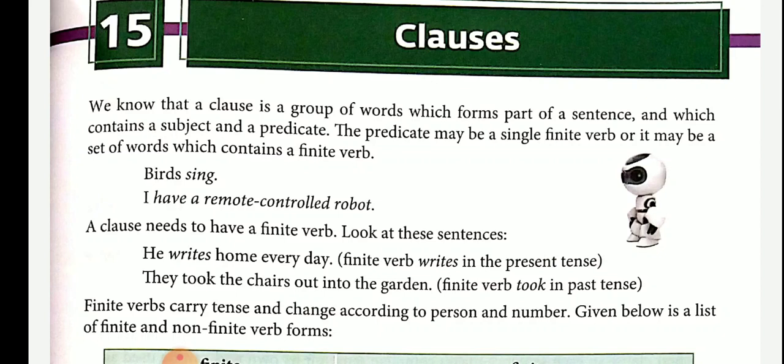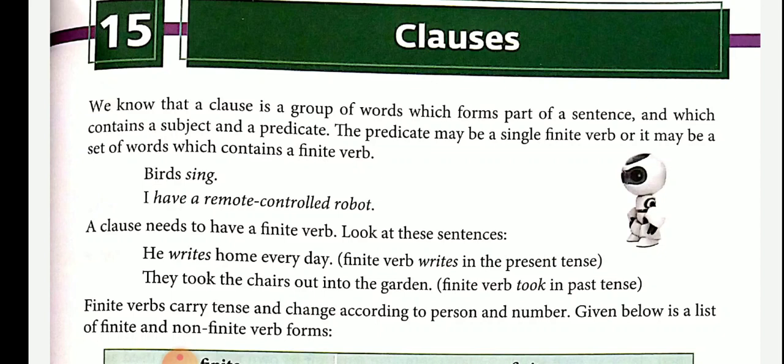So today, I am going to teach you clauses. That is the 15th chapter of the textbook. We know that a clause is a group of words which forms part of a sentence and which contains a subject and a predicate.